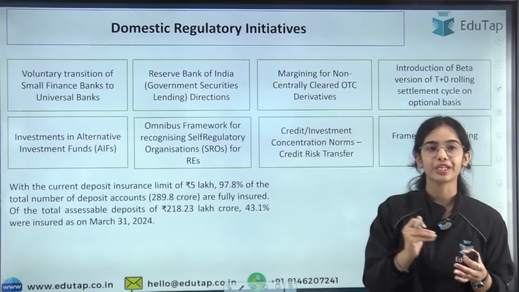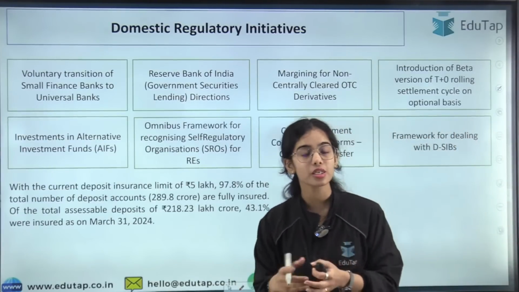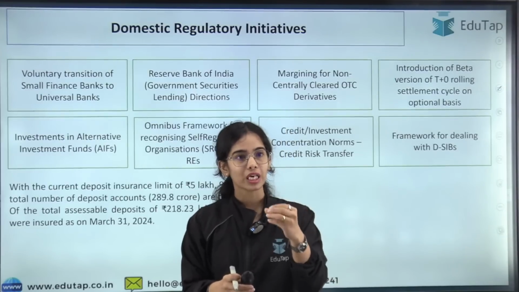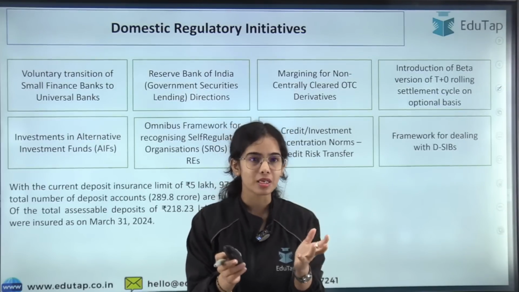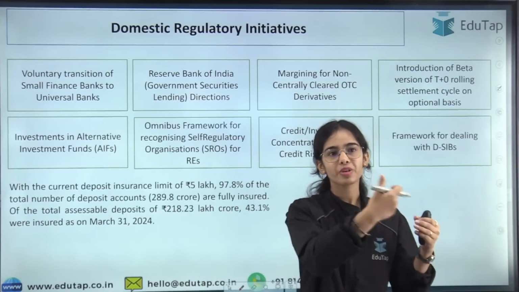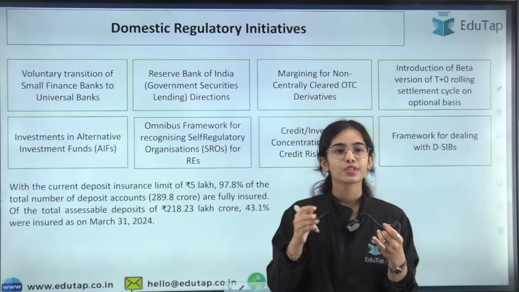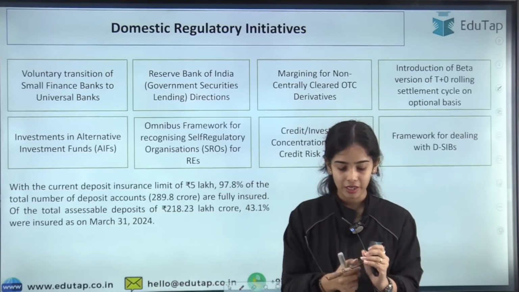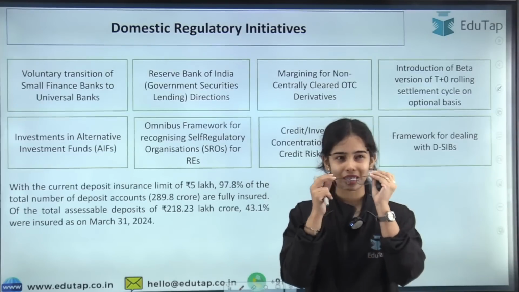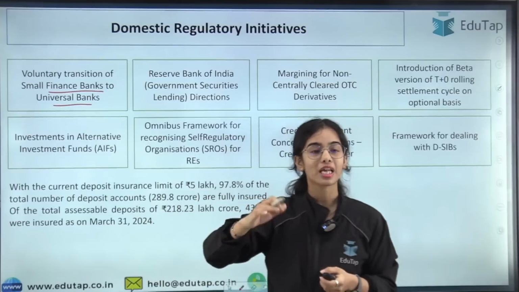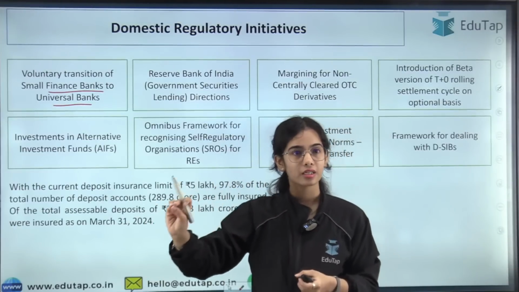Most of these regulatory initiatives we have already discussed, but I will suggest that you go through chapter 3, because it provides a summary of what the different regulators have done in the previous financial year 2023-24. There are the guidelines released by the Reserve Bank of India regarding the voluntary transition of small finance banks to universal banks, which we had already discussed in our class.